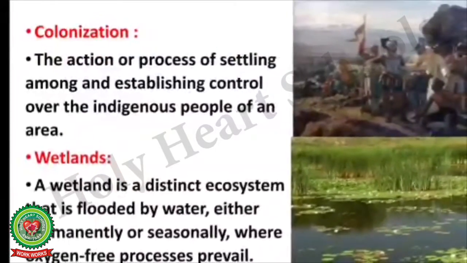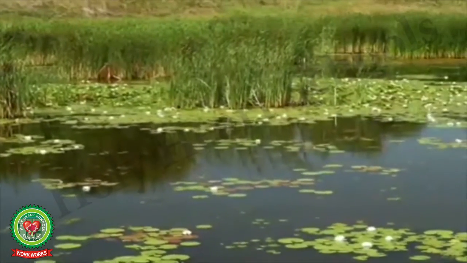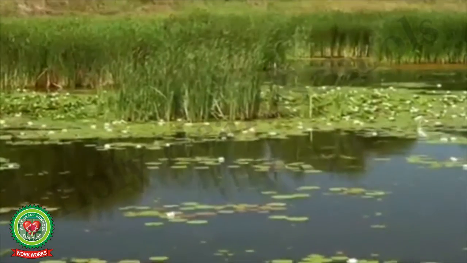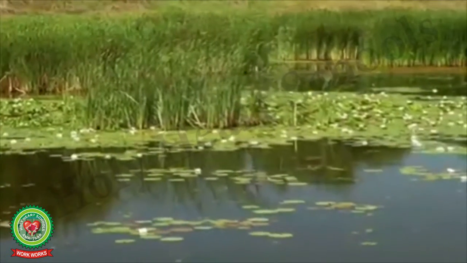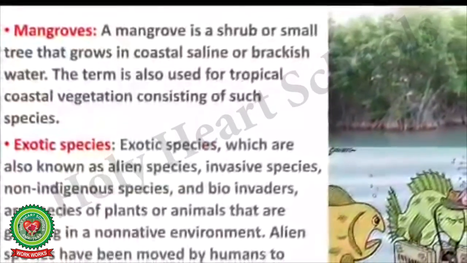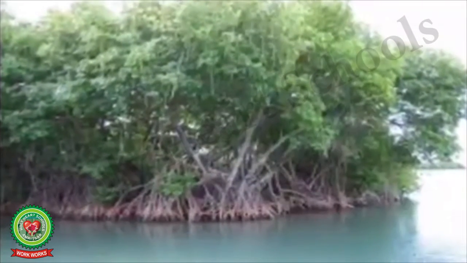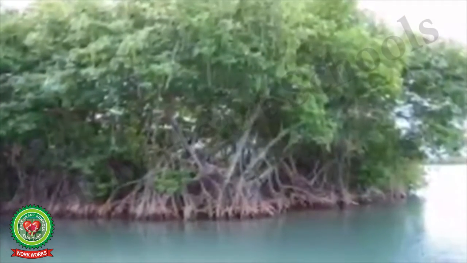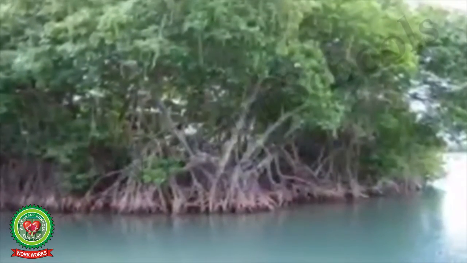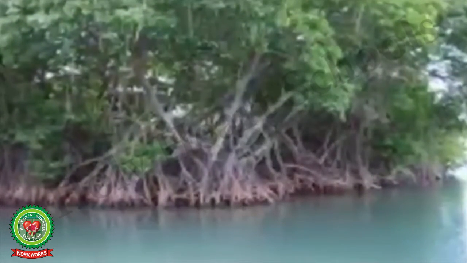The next term for today is wetlands. A wetland is a distinct ecosystem that is flooded by water either permanently or seasonally, where oxygen-free processes prevail. Mangroves. A mangrove is a shrub or small tree that grows in coastal saline or brackish water. Brackish means salty. The term is also used for tropical coastline vegetation consisting of such species.